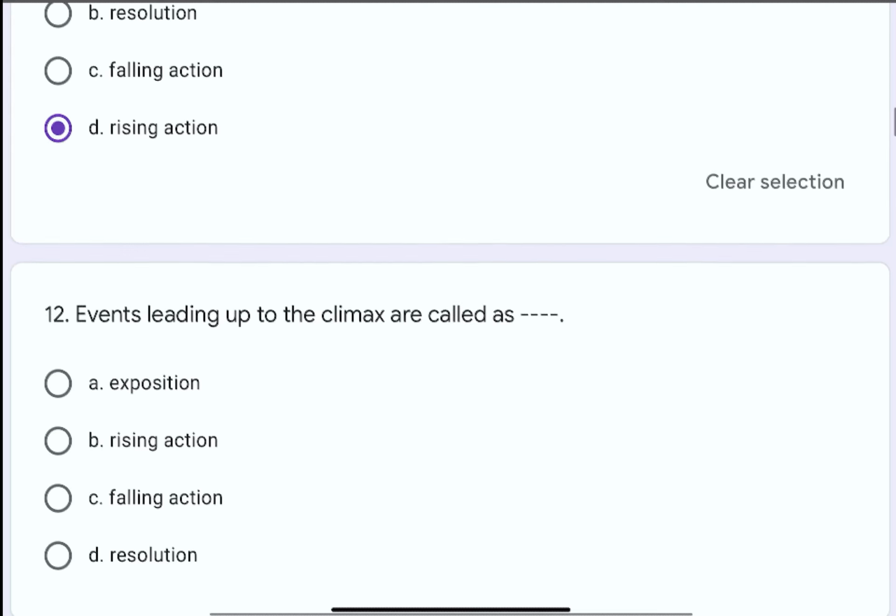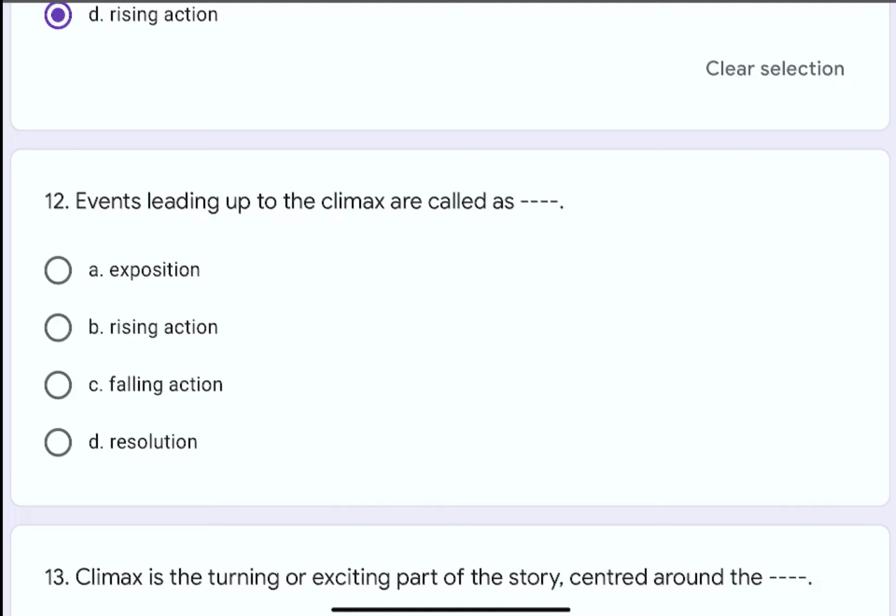Question number 12. Events leading up to the climax are called as dash dash. The options are A. Exposition, B. Rising action, C. Falling action, or D. Resolution. The correct option is B. Rising action.